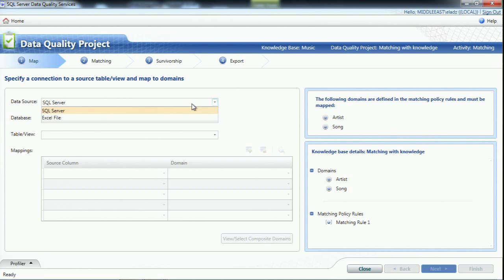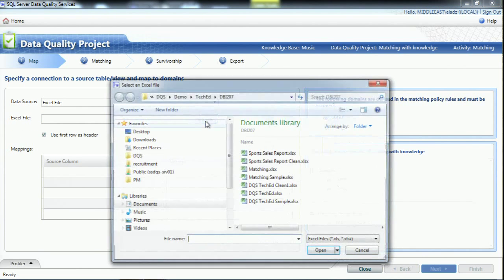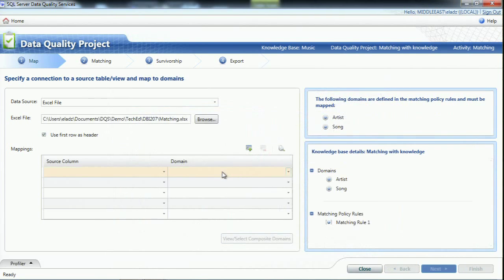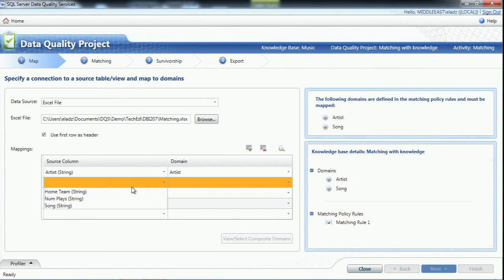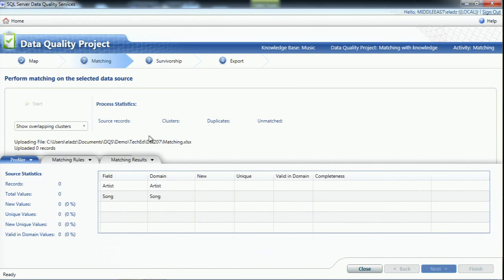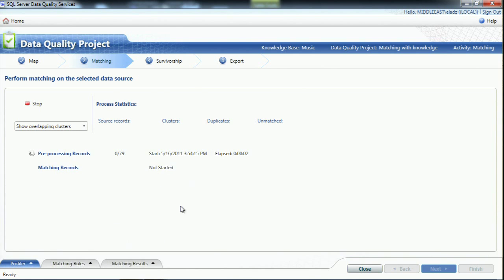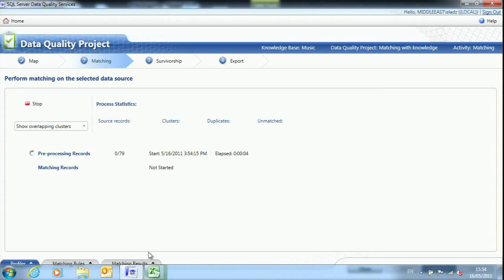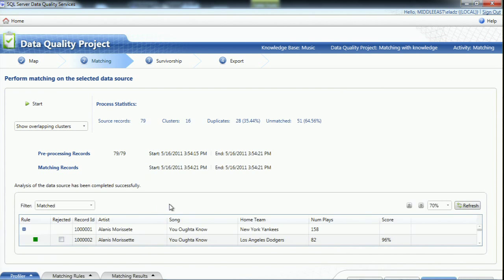And I will map the exact matching file and the exact same mapping, and I let it play. Okay, so already start seeing some results here. Let's take a look, and this time it found it.